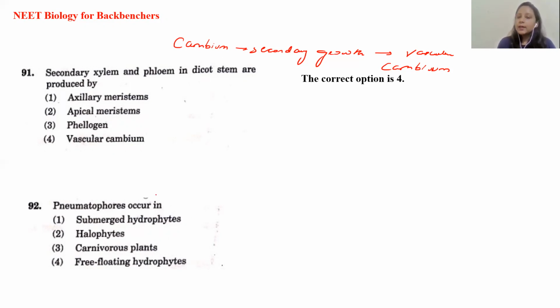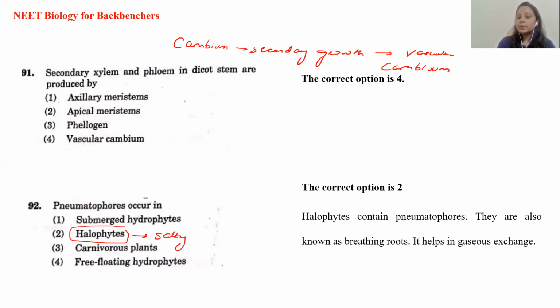Suppose a plant is present in marshy areas or somewhere similar. So we generally see a pneumatophore, which is an adaptation of the roots for the exchange of gases, so that they will be able to get enough oxygen. Halophytes are plants which live in salty conditions. They generally have pneumatophores for respiration, which help in the exchange of gases. That is why we call these pneumatophores breathing roots also.